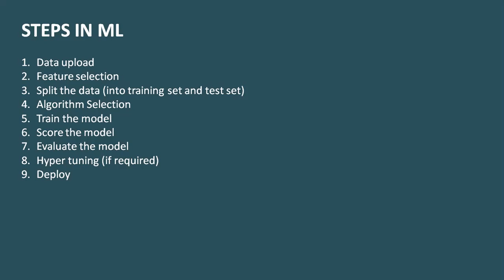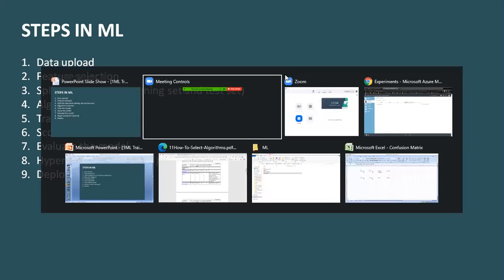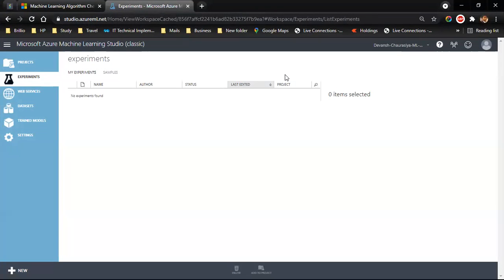Now in this session, we will learn how to actually create a machine learning model. So I have listed down 9 steps for a successful machine learning model. One is that we have already done, data upload, feature selection. We have to split the data, write the algorithm, then we have to train the model, score the model, evaluate it. If required, we will need to hypertune it and then deploy it. Okay, so let's not waste any time and jump directly on to Azure.